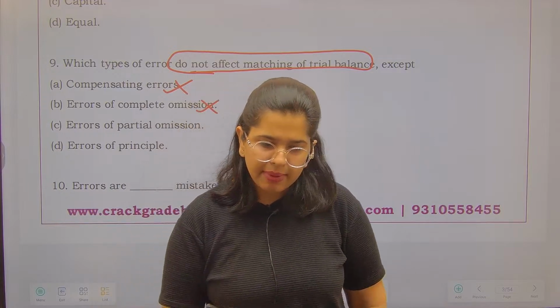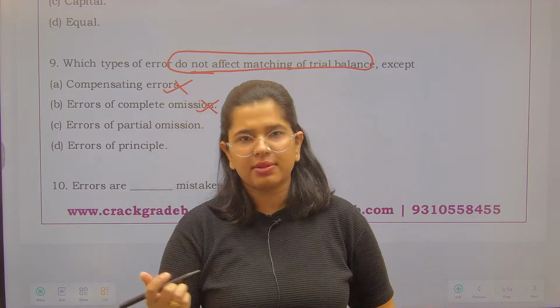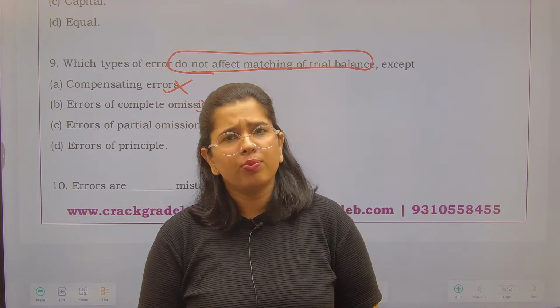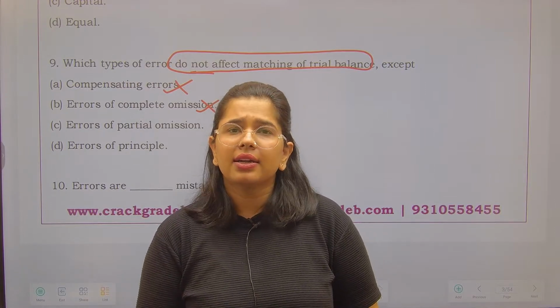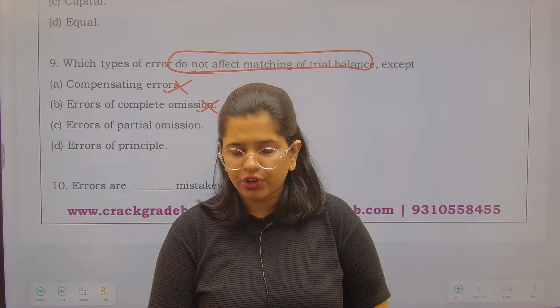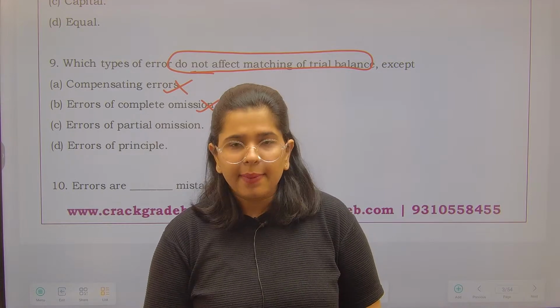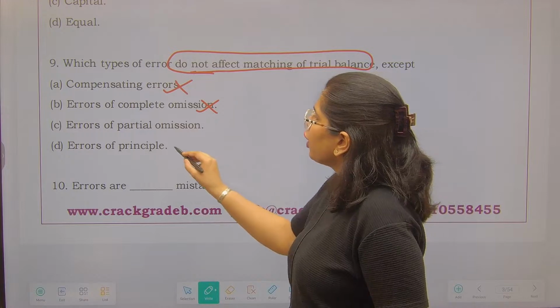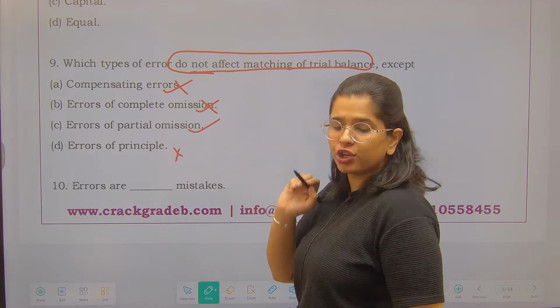Errors of principal का मतलब है, suppose I have purchased a machinery, right? I have written it into the purchase account, both are debit. Don't you think that it is not going to impact the matching of your trial balance? ये आपके ट्रायल बैलेंस की मैचिंग को कैसे भी इम्पैक्ट नहीं करेगा. So the right option for us is errors of partial omission.